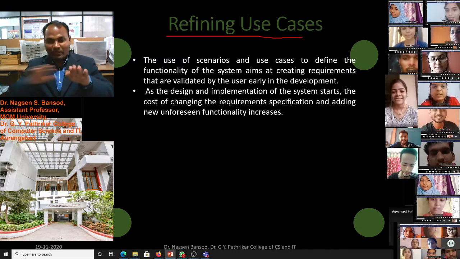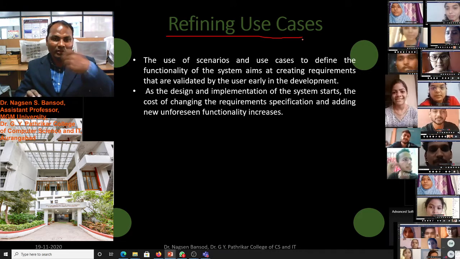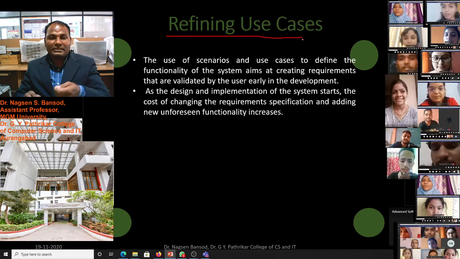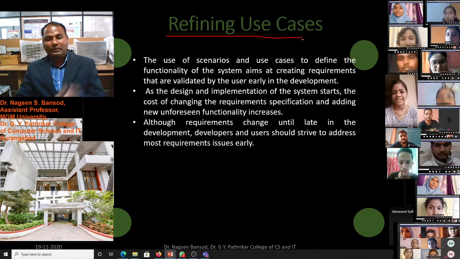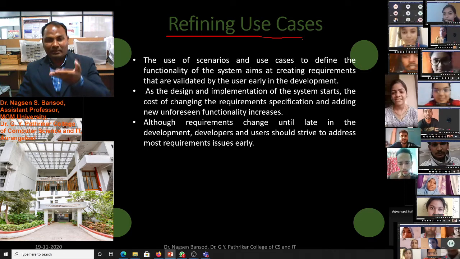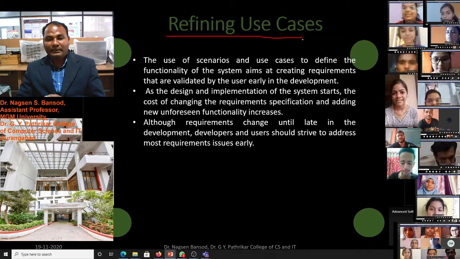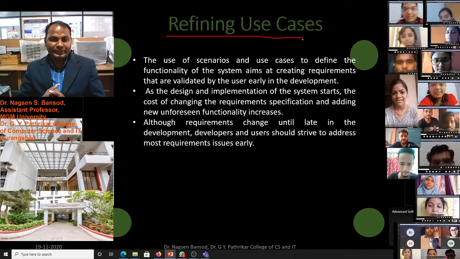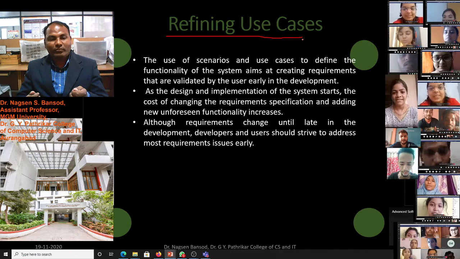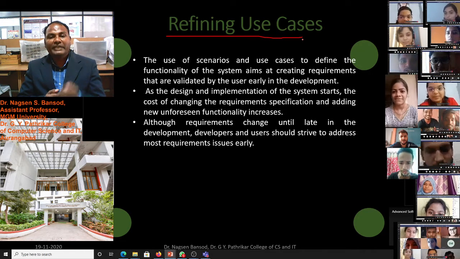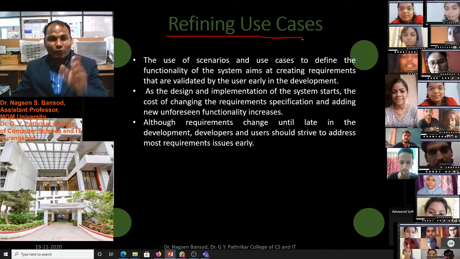If we miss a particular task from the software, then we have to add that in our use cases. At the time of refining, we get one chance to upgrade the use cases. Although requirements change until late in the development, developers and users should try to address most requirement issues early.